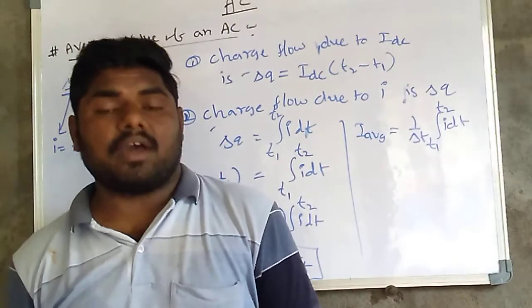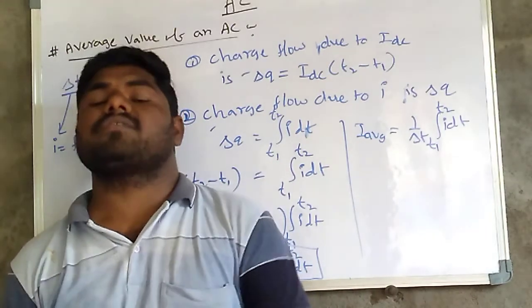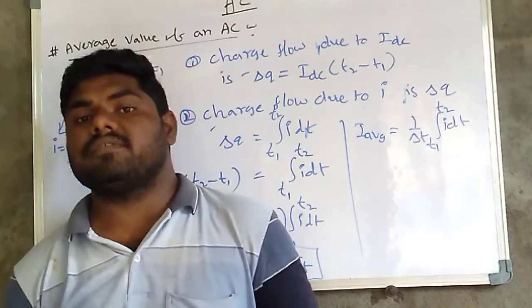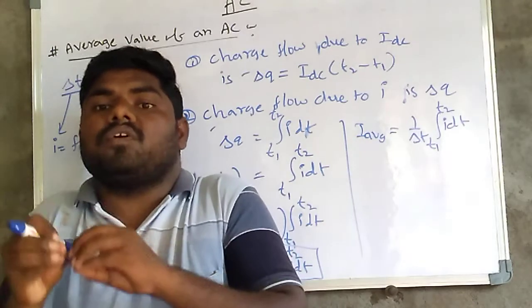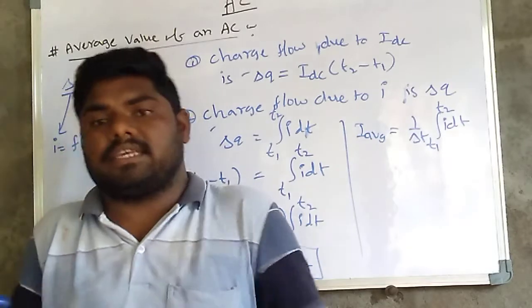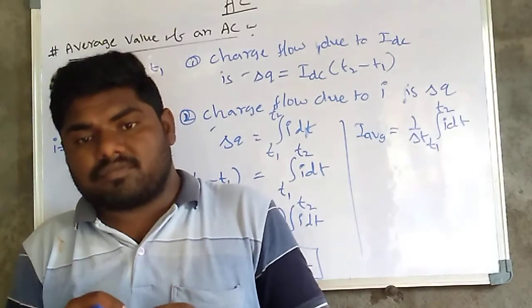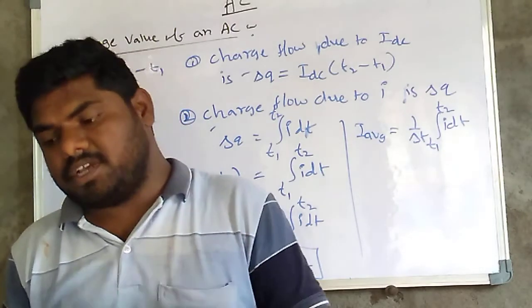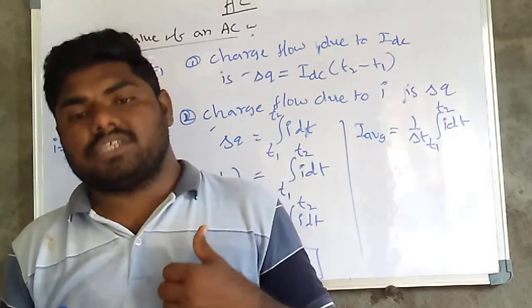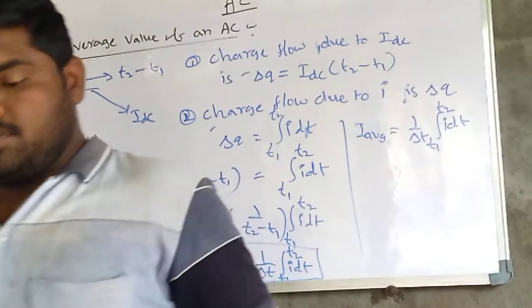The mean current value of AC is equal to that of DC because it's the same charge flow, either DC current or AC current. So the average current should be equal. Previously I wrote average current is equal to IDC also.